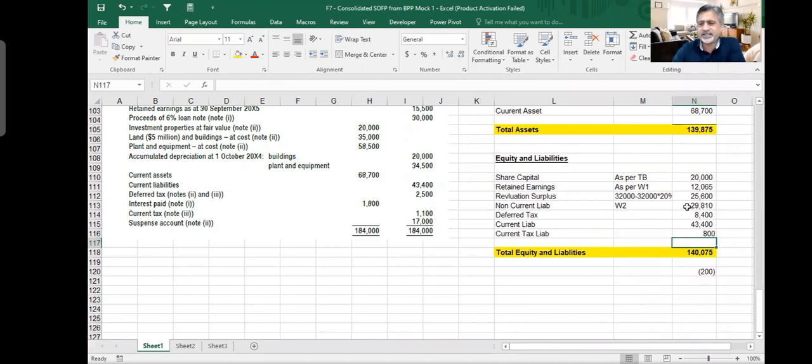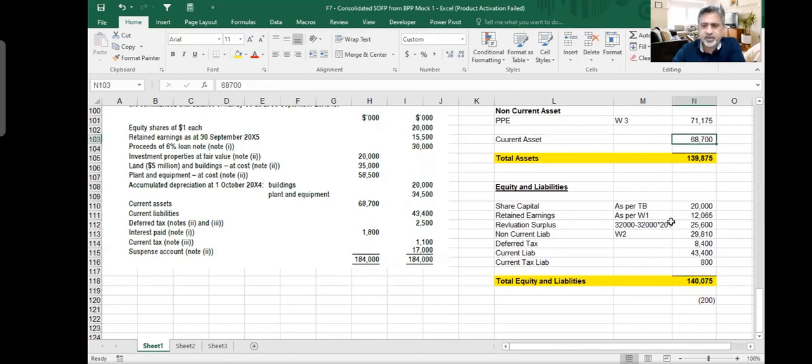Assets are quite clear. I think assets are correct. We did them very carefully. What were the assets? 68,700. Yeah. Let me see the numbers if we made some typing mistake. 25,000 is okay. Then I've got my retained earnings, 12,065. We calculate from above. I will check it there. Revaluation surplus is 30,000, 32. Okay. Non-current liability, loan note, it is correct.